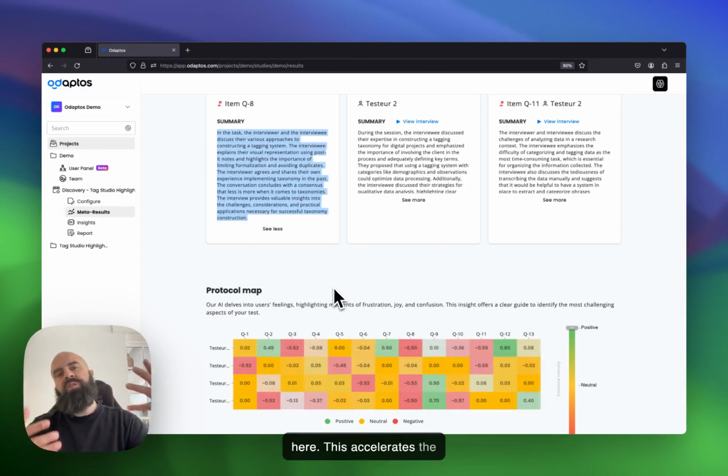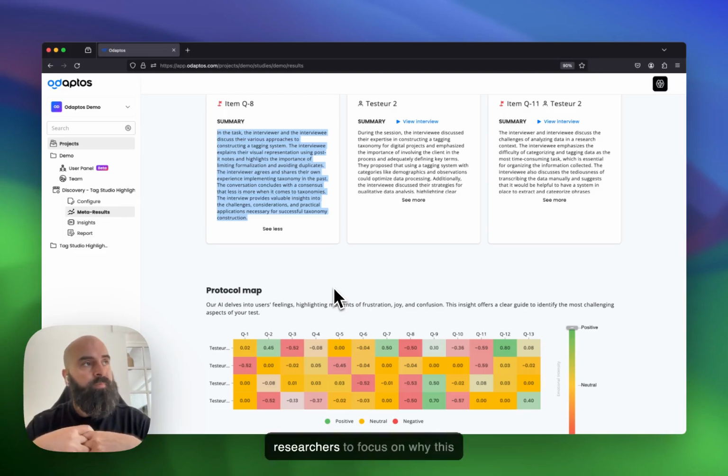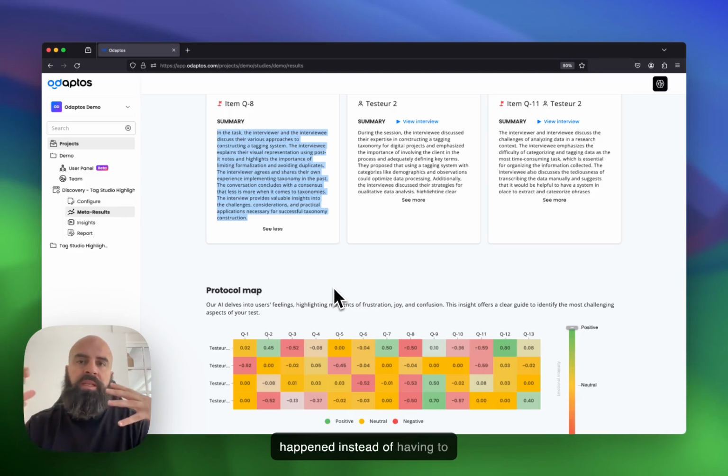This accelerates the process of analysis because it allows the persons in the position of researchers to focus on why this happened instead of having to rewatch the whole interview.